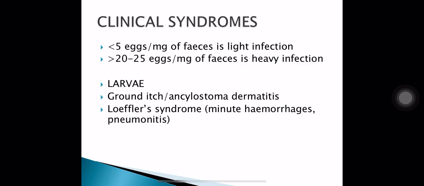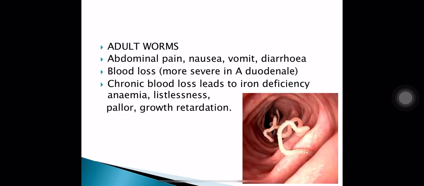They can lead to Loeffler syndrome while passing through the lungs, in which minute hemorrhages are there, pneumonitis can occur, fever can occur. The adult worms will lead to abdominal pain, nausea, vomiting and diarrhea, and they will lead to blood loss. The blood loss is more severe in case of Ankylostoma duodenale. Chronic blood loss will lead to iron deficiency anemia, listlessness, pallor and growth retardation.